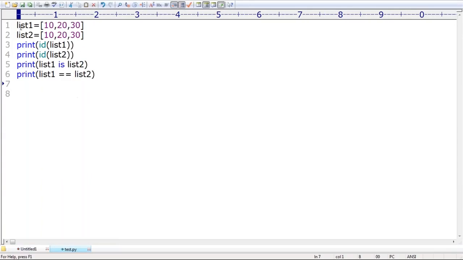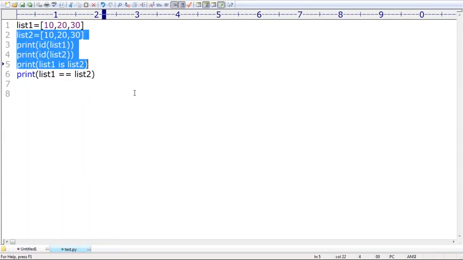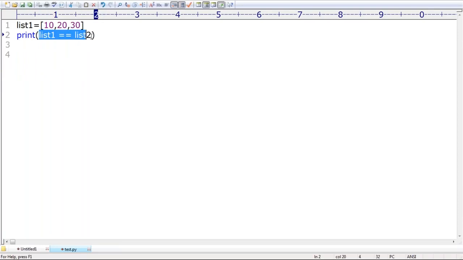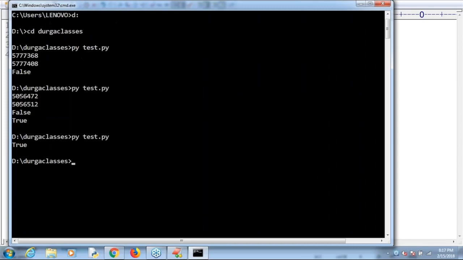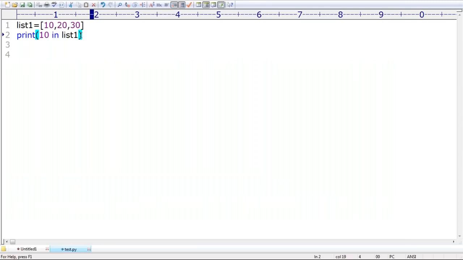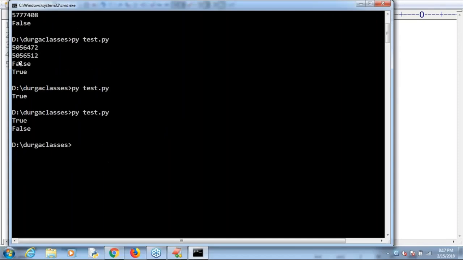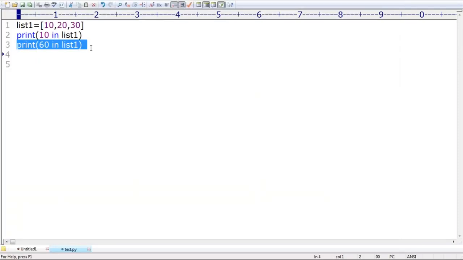Let me execute this code. Very simple. Don't worry much about this one. Now I'm asking, is 10 in list 1 or not? What output are we going to get? Perfectly, the output is True, because it's a member. Suppose I'm asking, is 50 or 60 in list 1 or not? What answer will we get? False, because it is not in list 1. That's why False is the answer we get by default.